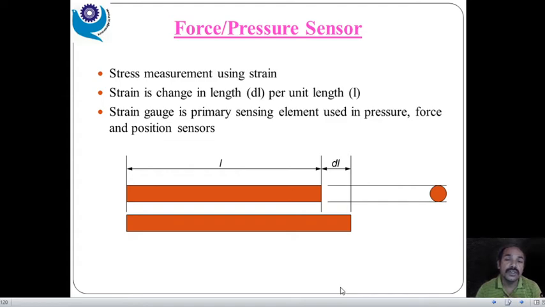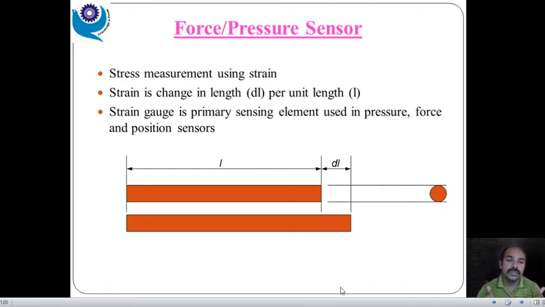We need to measure different parameters. Suppose you want to measure torque, for the torque measurement, or the residual voltage measurement, or any kind of residual if it is present, for that measurement. If you want to measure compression and tension, for that measurement we are using this force and pressure sensor. For bending and deflection purposes we are using such kind of sensors. So there are a wide variety of applications, and we need to measure the physical changes by applying various techniques.